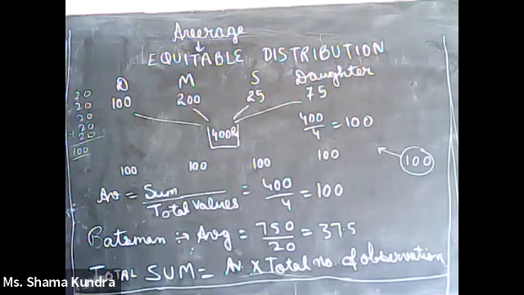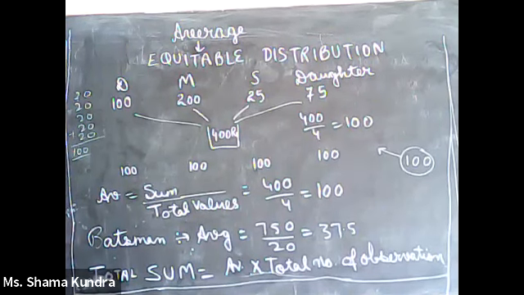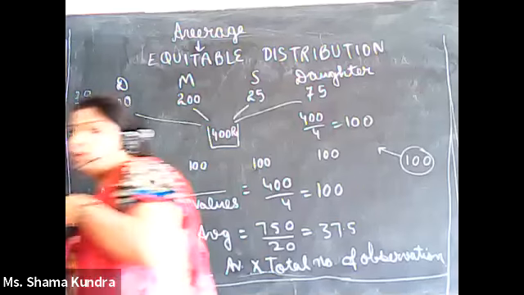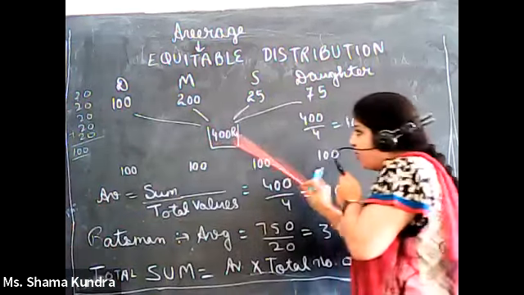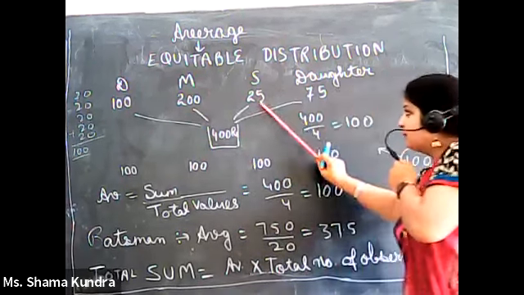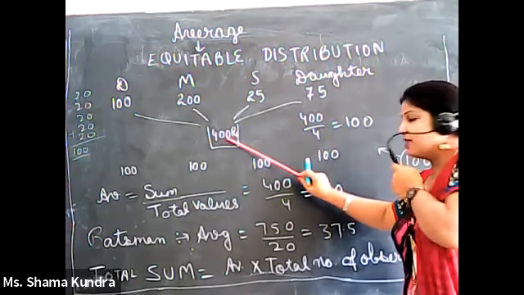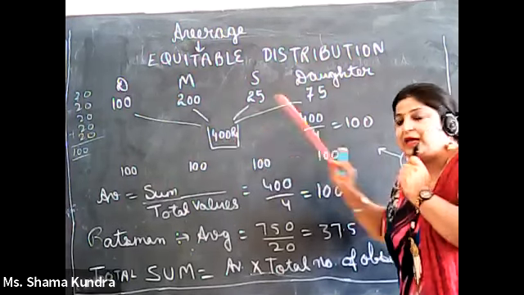Now what should we do first? Let us say we take a box and collect all this money in the box. Then how much money would be in the box? It will be 100 plus 200 plus 25 plus 75. It comes out to be 400 rupees.